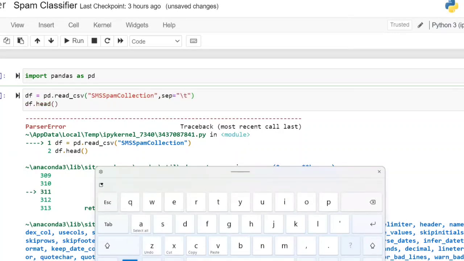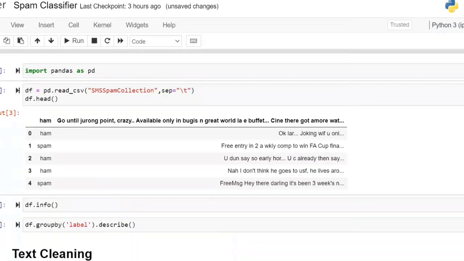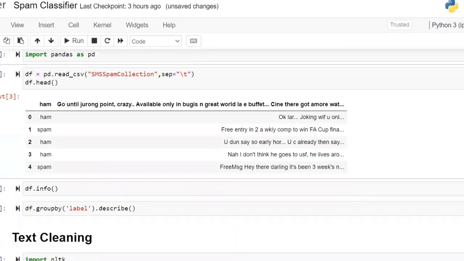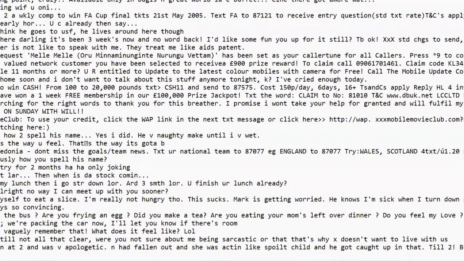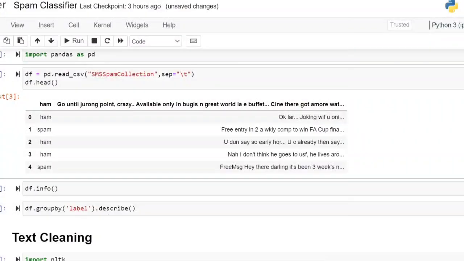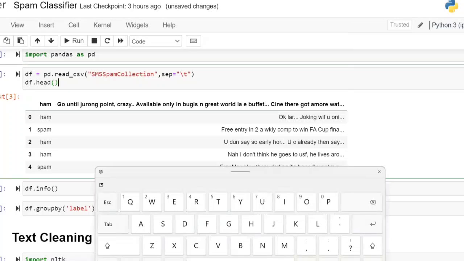Separator, I'm going to take the separator as tab and I'm going to click. Now, if you observe, the first sentence was taken as the heading. This column name was the first record. By default, whatever the first record you're having is taken as the heading name. Heading should not be this one. Column name should not be this one. I want to write my own column names.